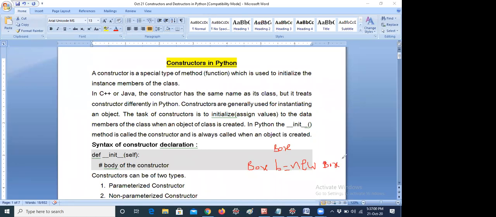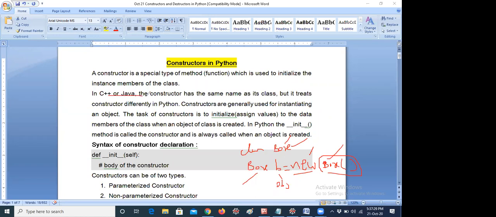So this is how we create an object and constructor in Java. Box is the class name, b is the object, new is an operator to allocate memory dynamically, and Box is the constructor. Here also the class name and constructor name are similar.